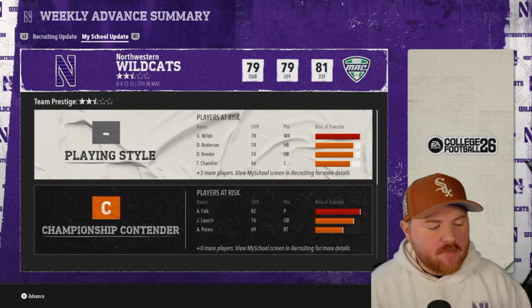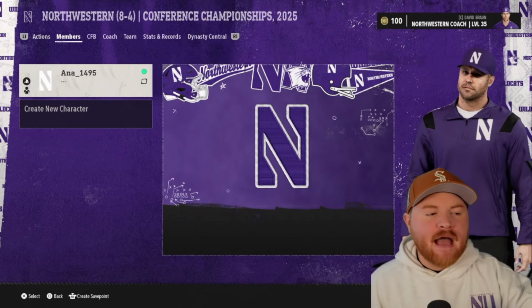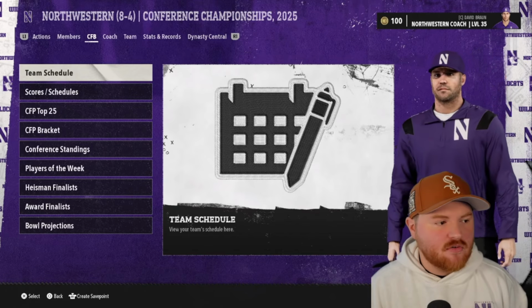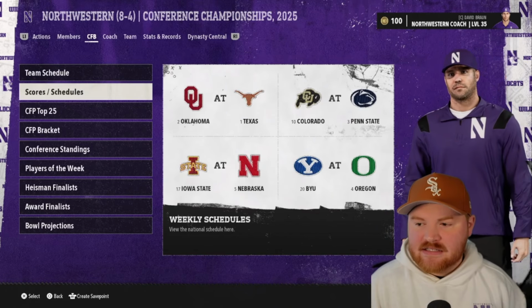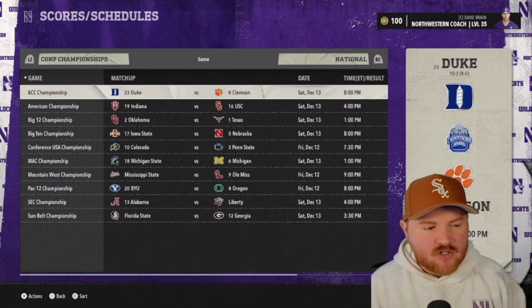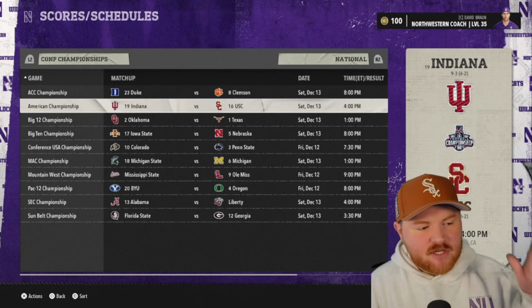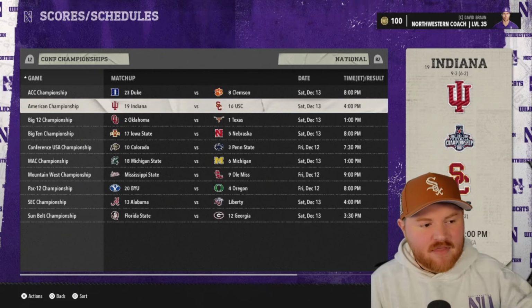Okay, we're at conference championship week here, and my hypothesis is that this should be filled with power conference teams because all the top teams should have been the power conference teams that were filtered in. That's the idea here: are the G5 teams going to float up to the top, or what's going to happen? So we have Duke, Clemson in the ACC, Indiana, USC in the American Championship. So Notre Dame was our number 1 team. They did not make it in.